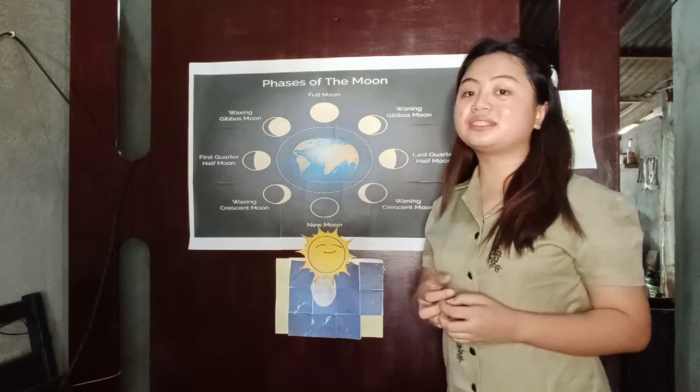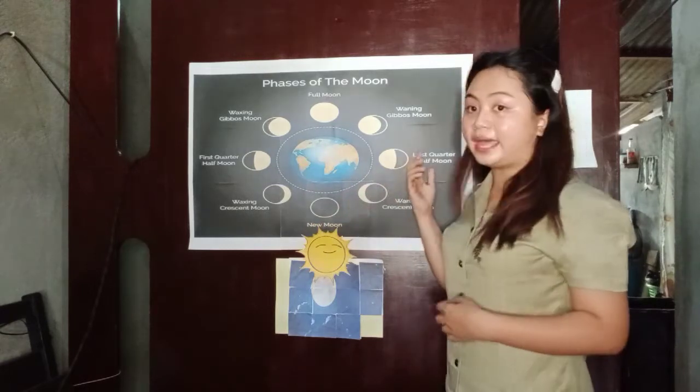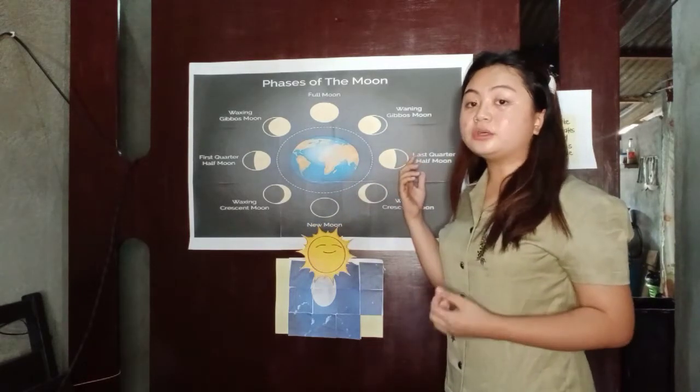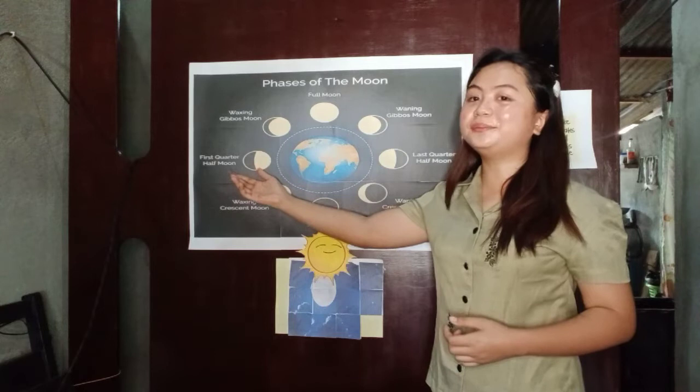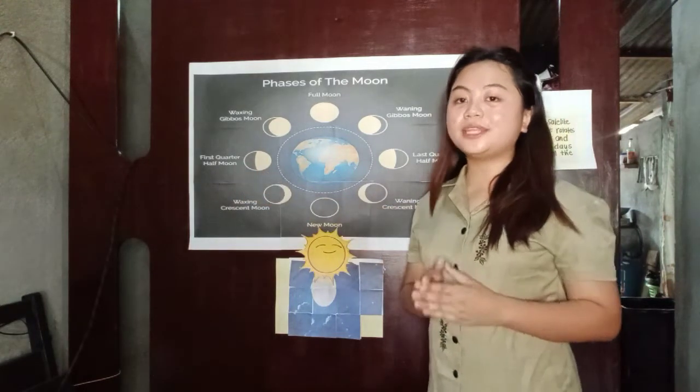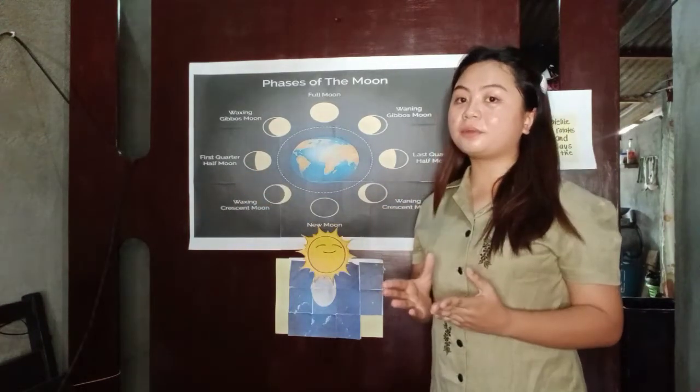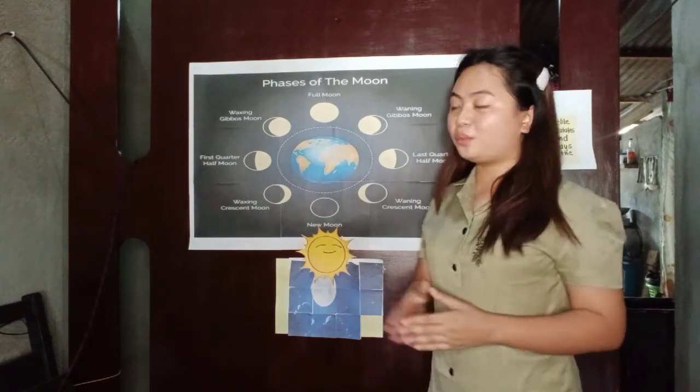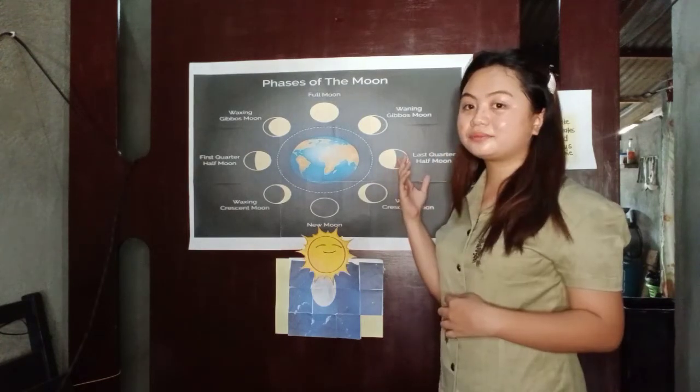Yes, the appearance that we see is the half-lighted side of the moon just like the first quarter moon. On the third week of the month, we see only half of the moon's face. Will you name this phase? Anyone?